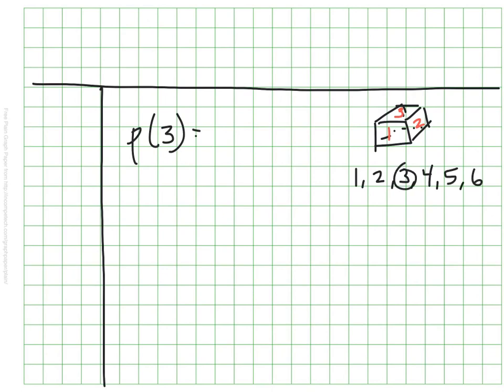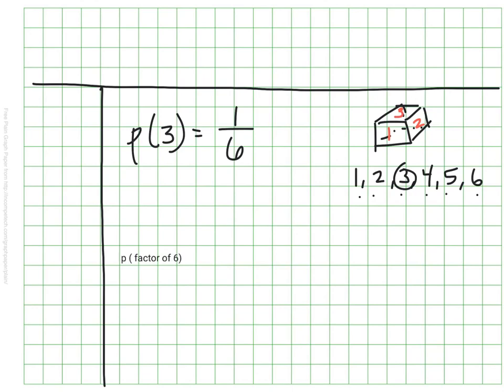Right? So that means there's one way to get a 3, and there's a total of 1, 2, 3, 4, 5, 6 different sides that it could land on, right, on our standard number cube. So that means that it's 1 out of 6 that I will get a 3. And unfortunately, it doesn't mean that every time I do 6 rolls, one of them will be a 3, but it gives me a sense of how often it would be in a perfect mathematical world.